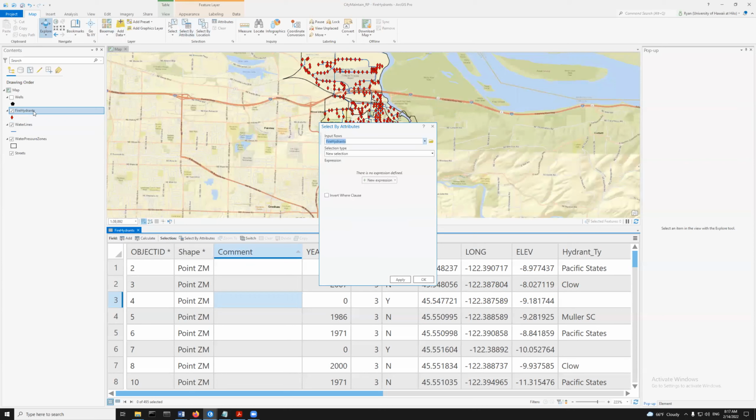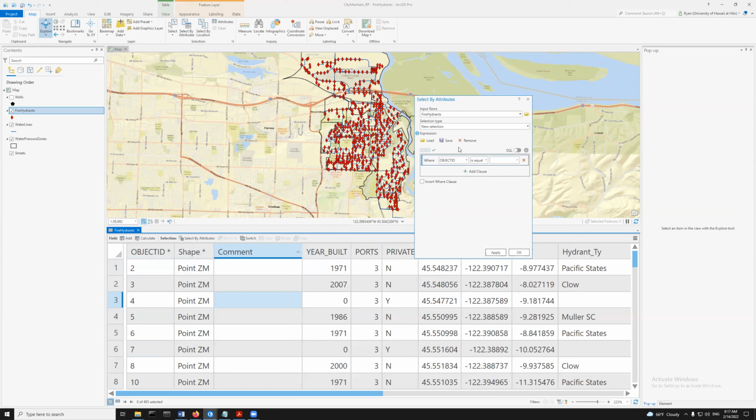And since fire hydrant was highlighted, that's the one that first comes up. But if I wanted to look at wells, right, I could just switch over to wells. But fire hydrant, and we want to make a new selection, and we want to make a new expression where, and I don't care about object ID because that's just this number, right? It doesn't really mean too much. I don't care about shape. I don't care about comments, but I do care about year built, right? So selection type where, yeah, new selection where year built, and I've got options here.